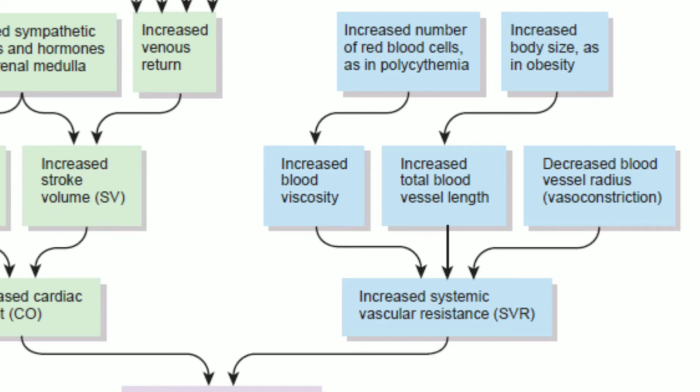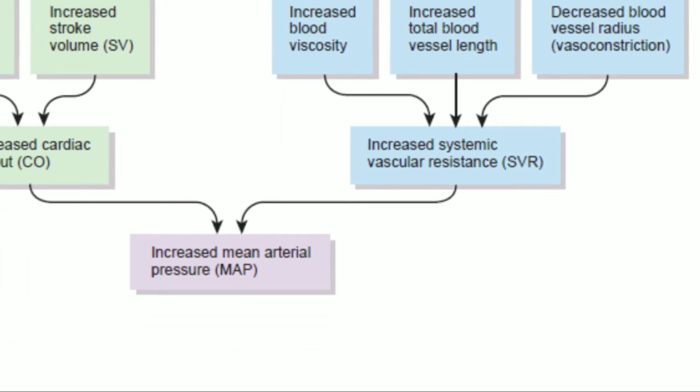So, when there is increased blood viscosity and increased total length of the blood vessel, this will result in increased systemic vascular resistance. The vasoconstriction also will lead to an increase in the systemic vascular resistance. When there is increased vascular constriction, the blood pressure also increases. So, this will lead to the increase in the mean arterial pressure.